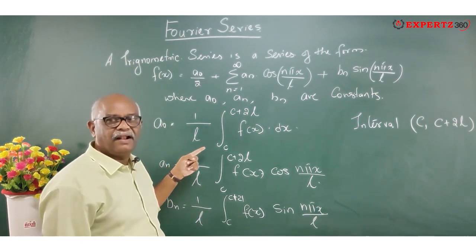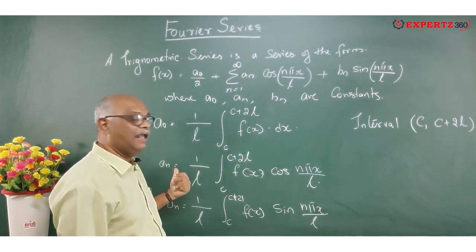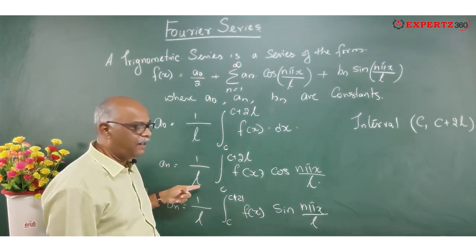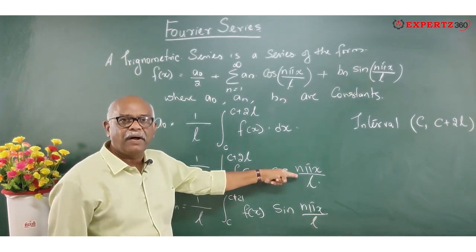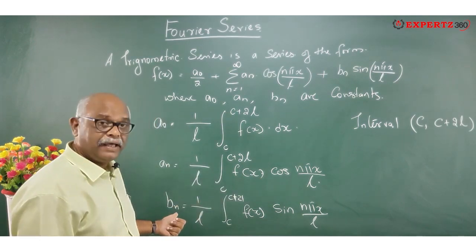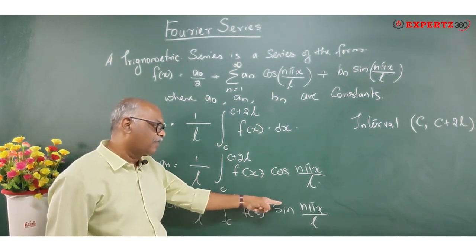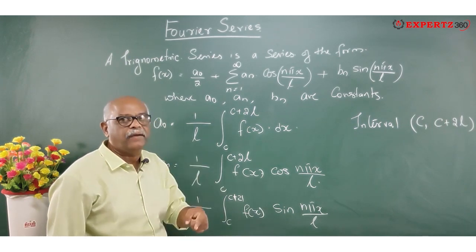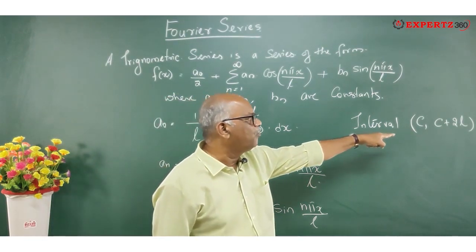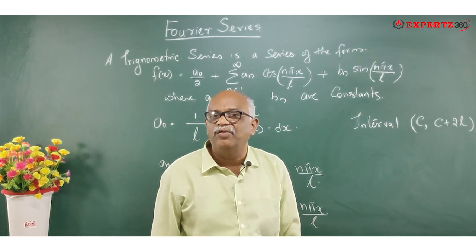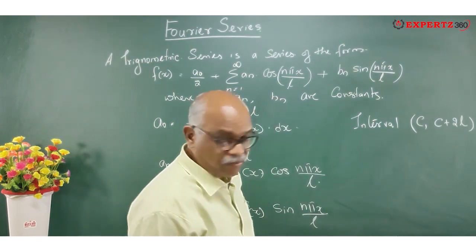So a0 is 1 by L integral c to c plus 2L f of x dx, and an is equal to 1 by L integral c to c plus 2L f of x cos n pi x by L, and bn is equal to 1 by L integral c to c plus 2L f of x sin n pi x by L. Remember, it should be a periodic function, and this formula is satisfied for the interval c to c plus 2L, and this is what you call Euler's formula. Now suppose I change the interval.